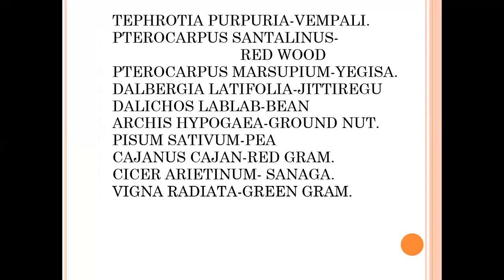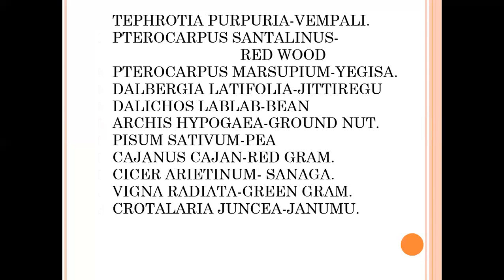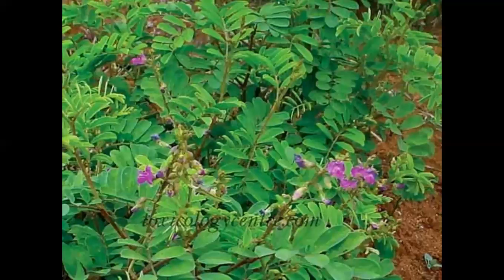Crotalaria juncea, Janumu. Glycine max, soya bean. These are the major plants of the Fabaceae or Papilionoideae subfamily.